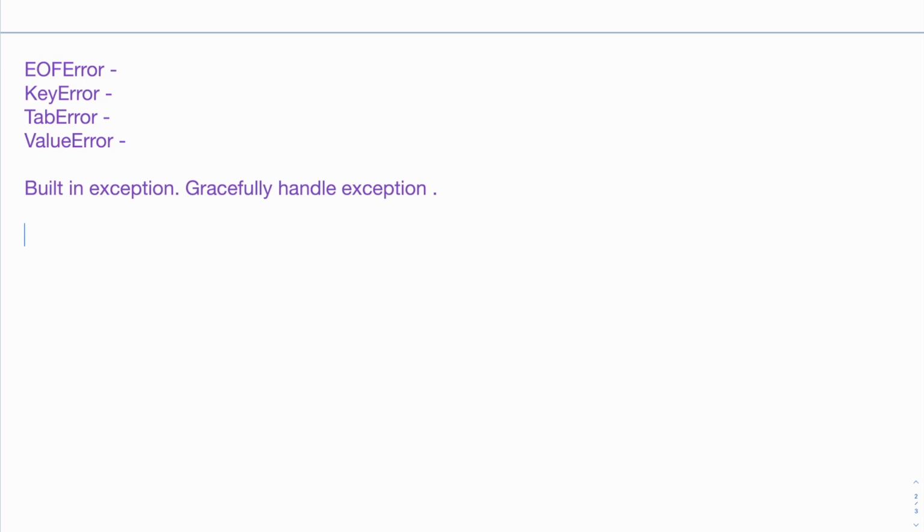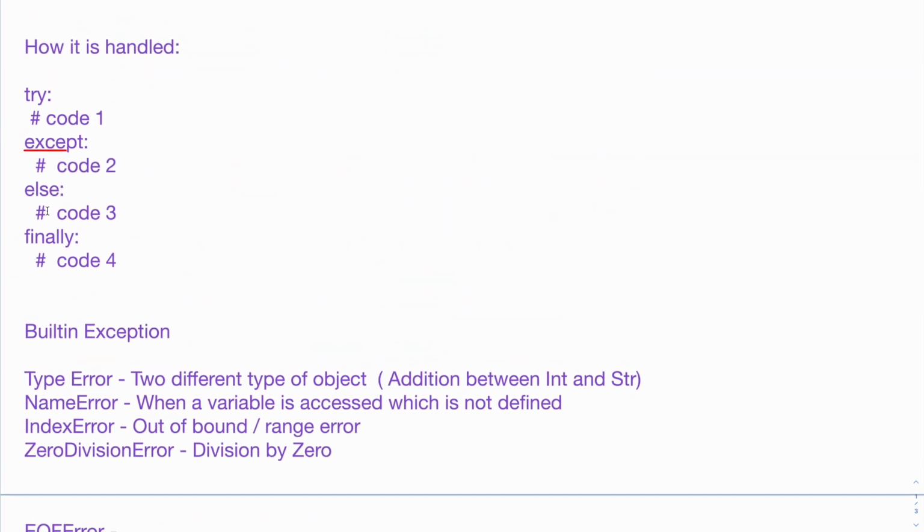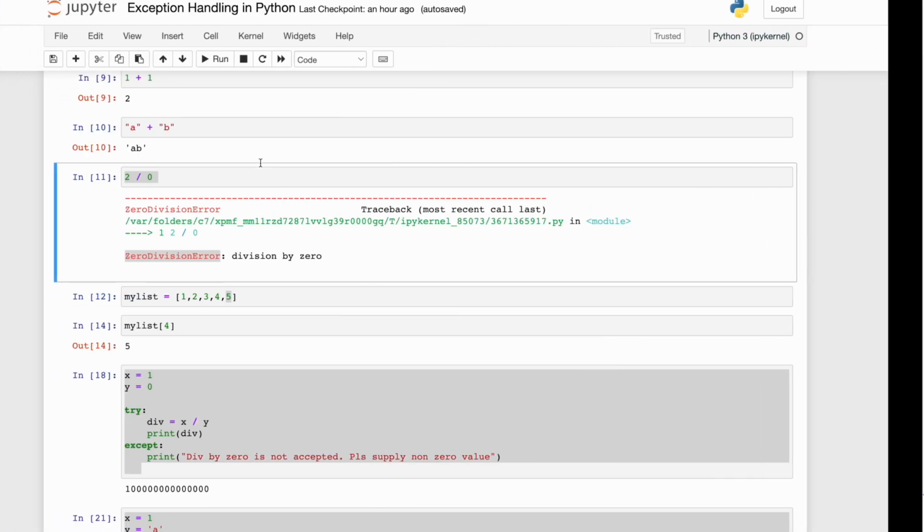Now let's see something we were discussing just a few minutes ago: try, except, else, and finally. We have seen till now try and except. Let's see what else and finally do. We know how this gets executed and we have already discussed that, but let's see how else and finally work in practice.